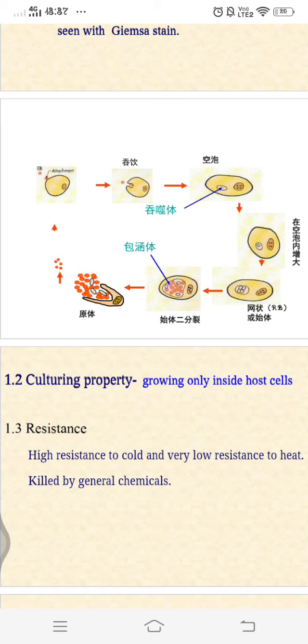What are the serovars? Let us see. Trachomatis is classified into 2 biovars. Biovars means biological variants, and serovars means serological variants. The biological variants are TRIC, the agent of trachoma and inclusion conjunctivitis, and LGV, lymphogranuloma venereum, the agent of LGV.